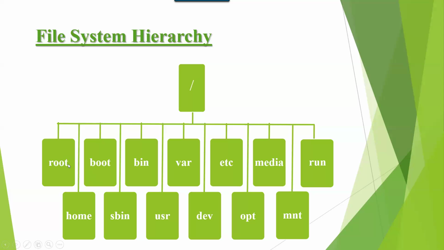The first subdirectory under / is root. Root is the home directory for the super user. Super user means administrator. So if you log in as a super user and create any files or directories, the data is going to be stored under root. And the next one is home. Home is the home directory for a normal user. As a normal user, if you log in to your computer and create any files or directories, the data is going to be stored by default under home.